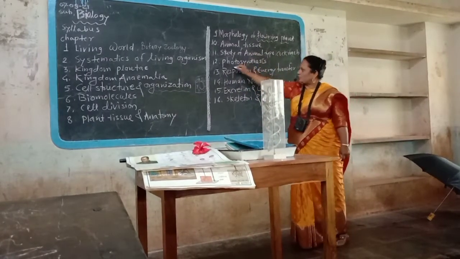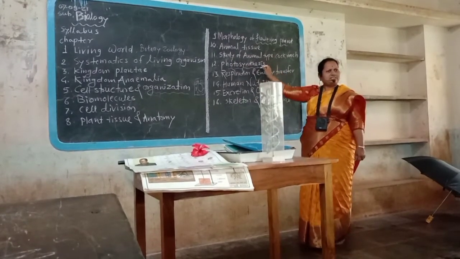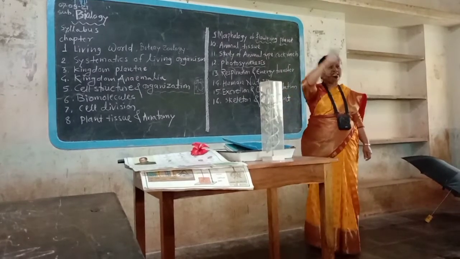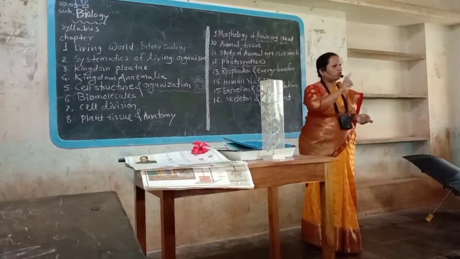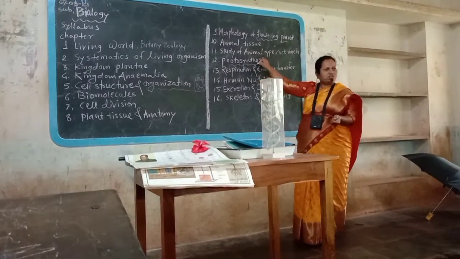Then next, photosynthesis. Next chapter, photosynthesis. With the help of CO2, H2O, sunlight and chloroplast, green plant produces their own food. That process is called as photosynthesis. Photo means sunlight, synthesis means creation.